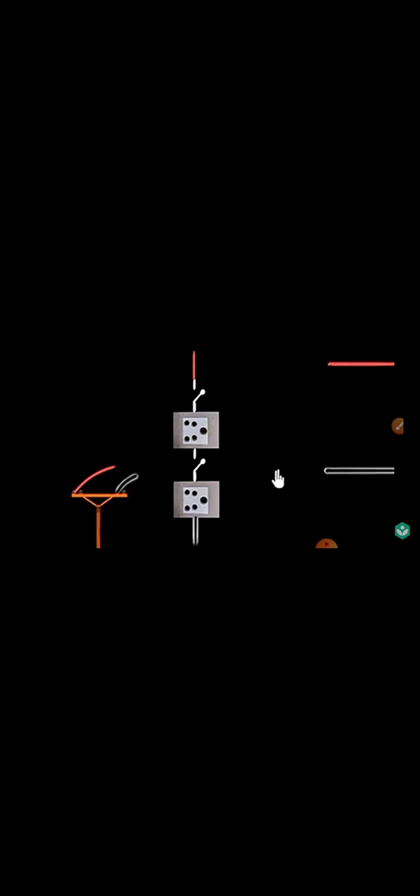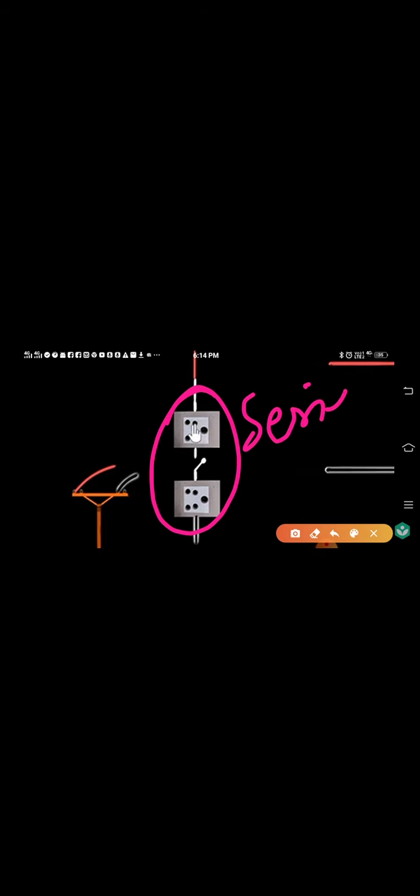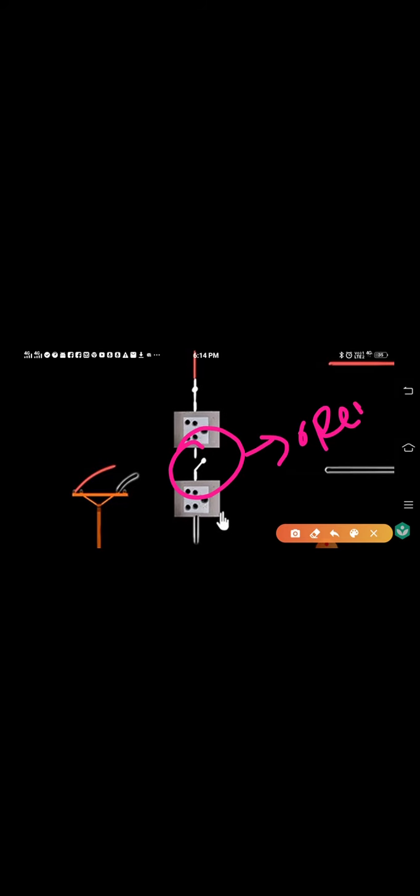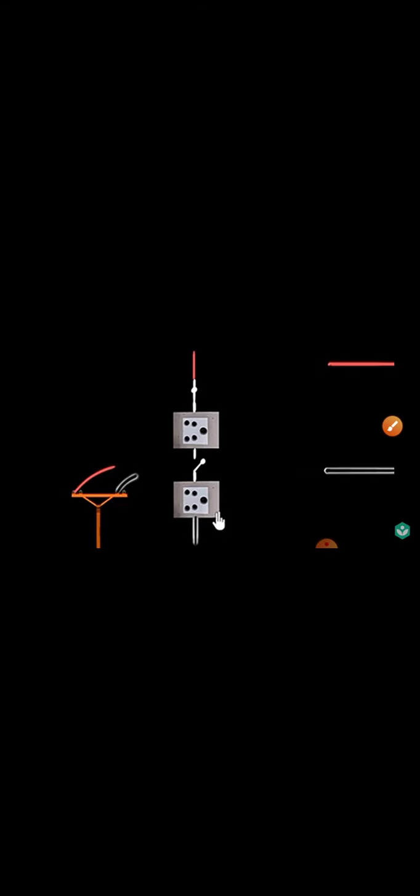So why not series? If you can see on your screen, this combination is series combination. Okay, and series combination is not preferred because if one device gets defected, it will affect the working of the others also, and if one device is not working, then others will also not work, because they are connected in series. And if the circuit is open from anywhere, from here it is open, it means no current will flow. So if one device is not working, another will also not work. That's why series combination is not preferred in household supply.